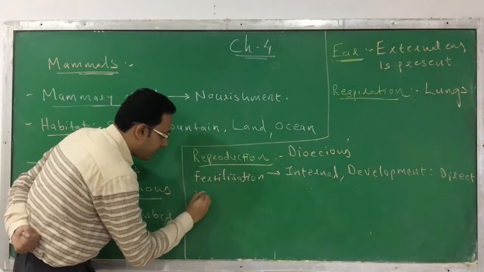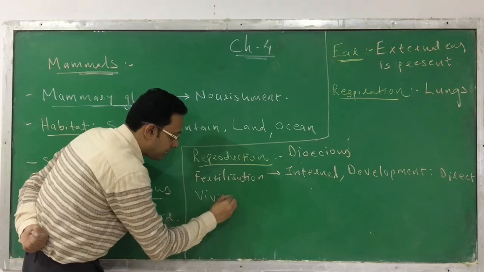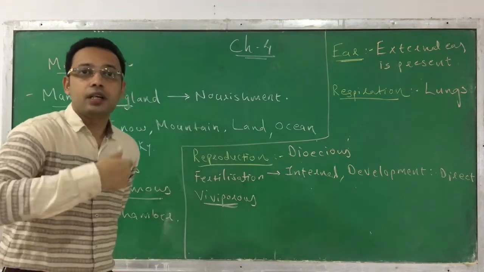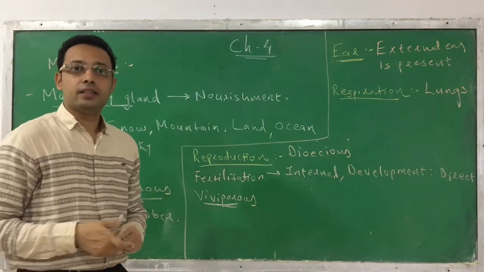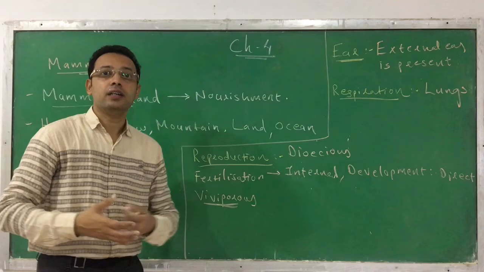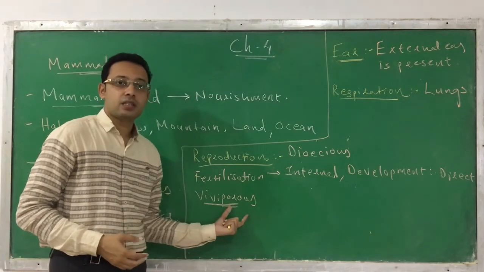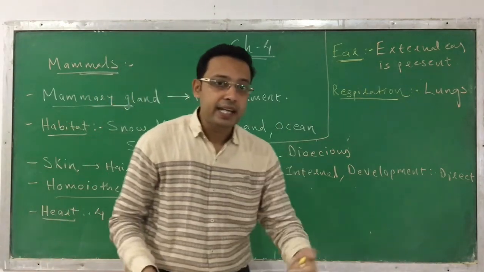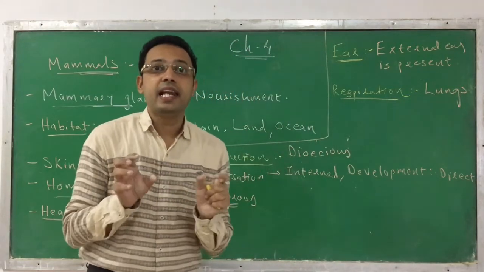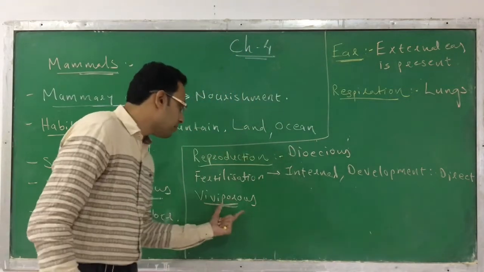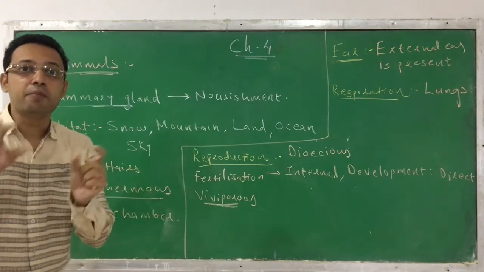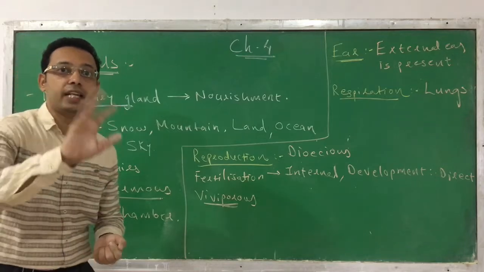Next, they are viviparous animals. Viviparous means they give birth to a young one, like the human gives birth to its young one, which looks like a human. So they are viviparous, whereas the previous classes, aves, reptiles, amphibians, are oviparous. They lay eggs. But here the most important characteristic is that they are viviparous. They give birth to a young one. They do not lay eggs.